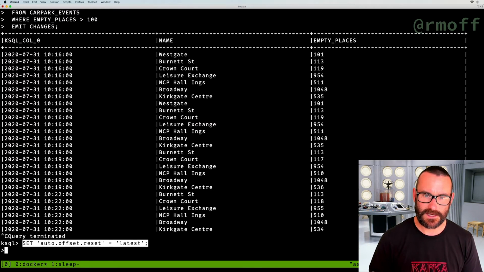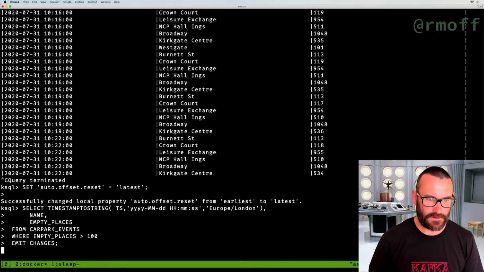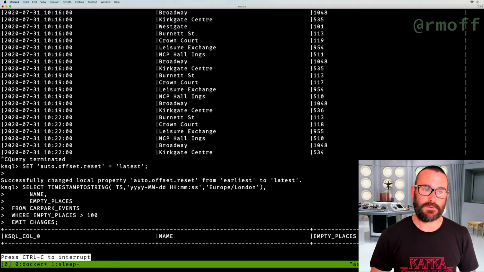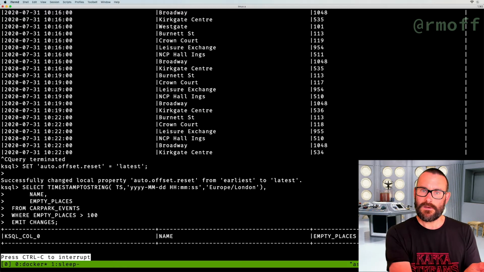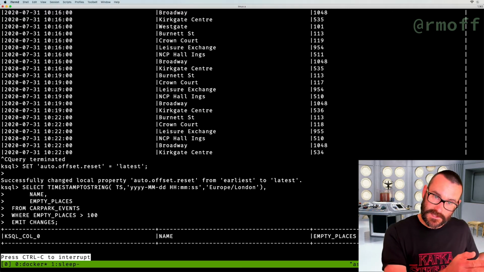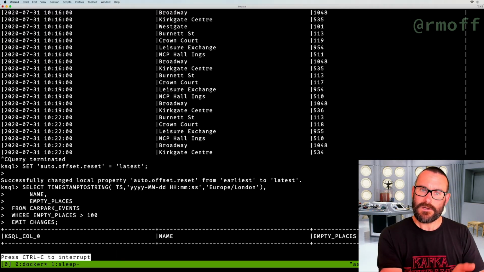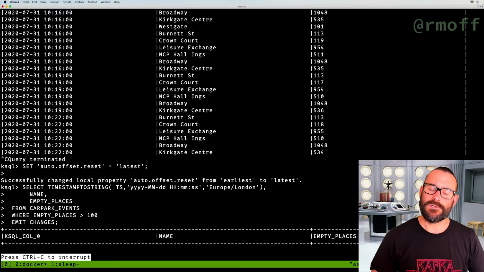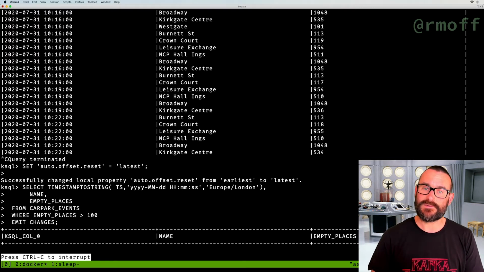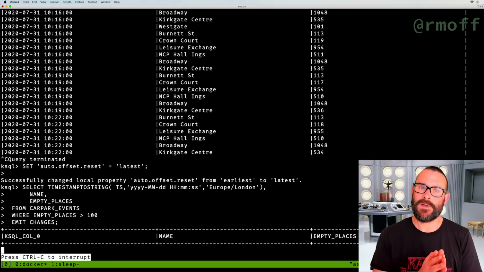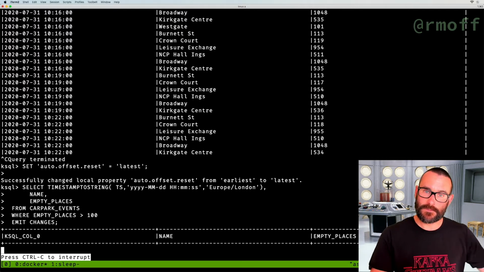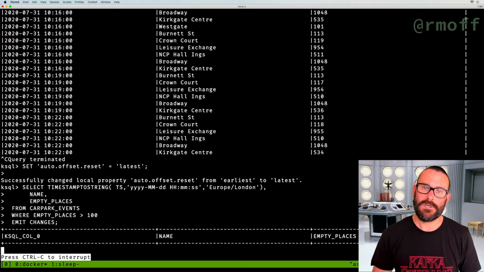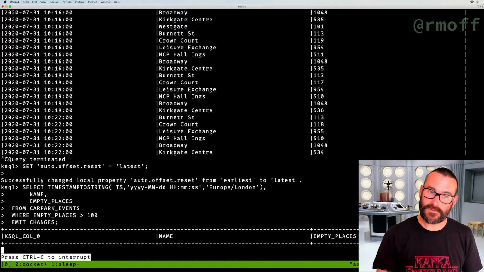So we've got latest here. And now when I run that, it's just going to sit there. It's going to go to the end of the topic, and now any message that arrives subsequently meeting that criteria will get echoed out to the screen. So that's how we can satisfy that first requirement of telling me when a car park becomes available with a certain number of spaces over the threshold. This is called a push query. So that's the first one.